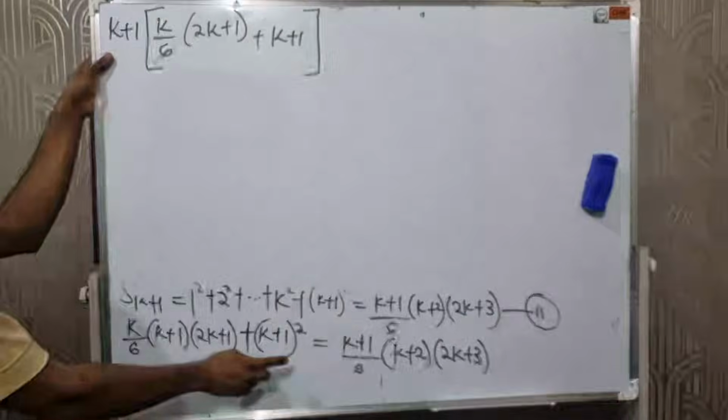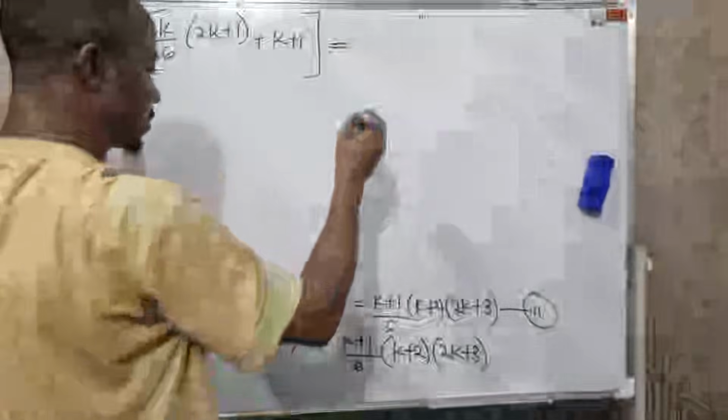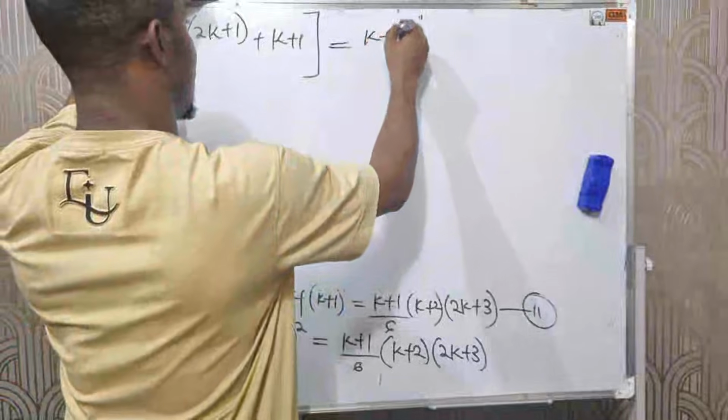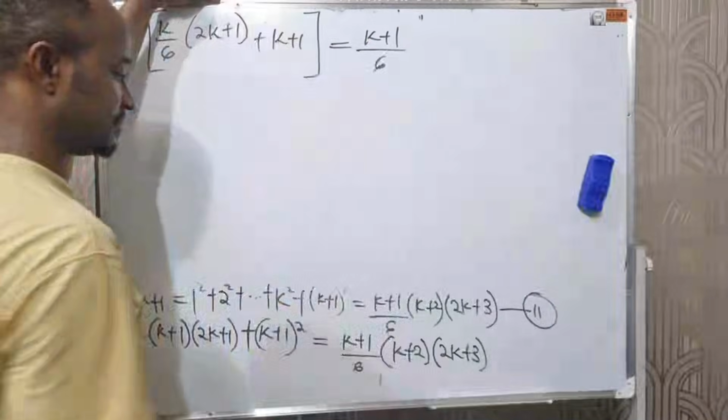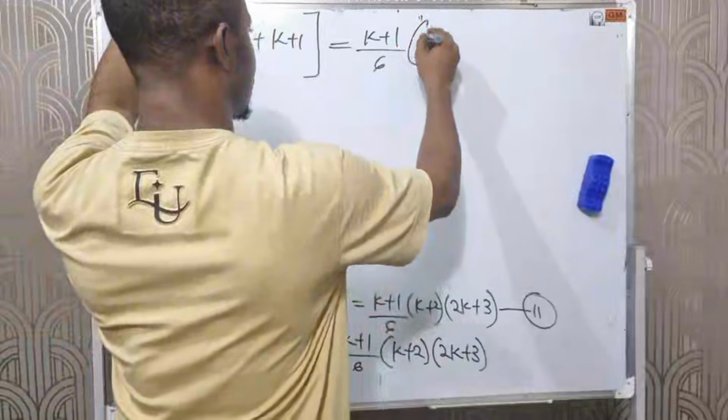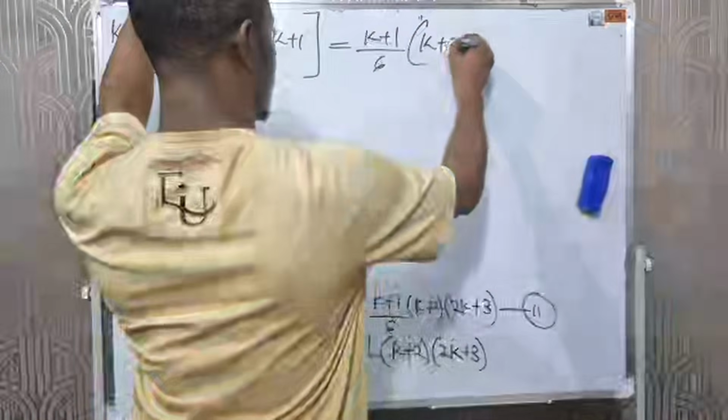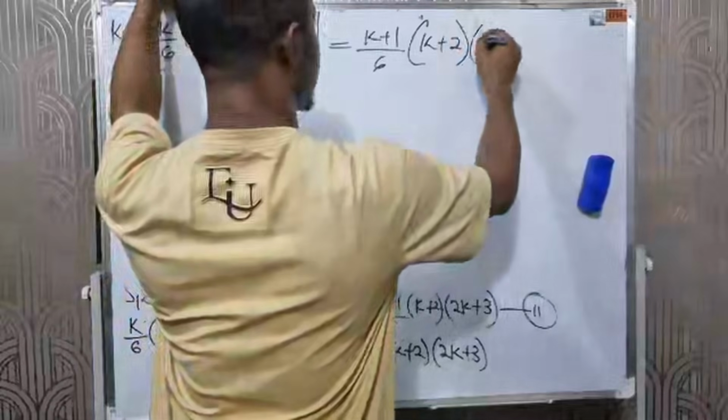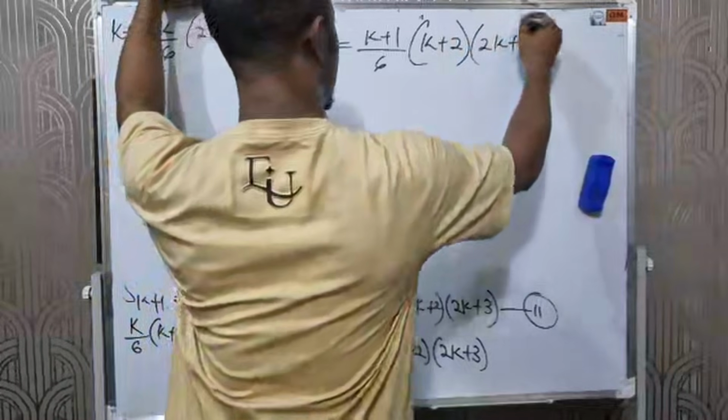If you multiply k plus 1 with k plus 1, that was k plus 1 squared. So we have to factorize out k plus 1. Then equal to k plus 1 over 6 times k plus 2 times 2k plus 3.